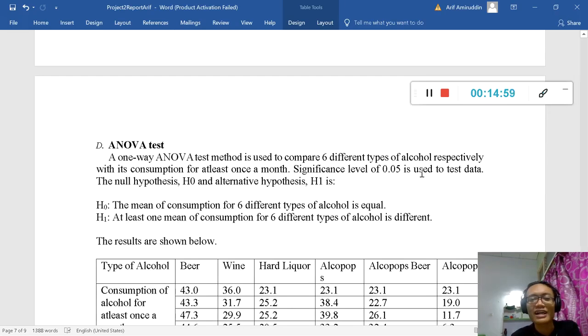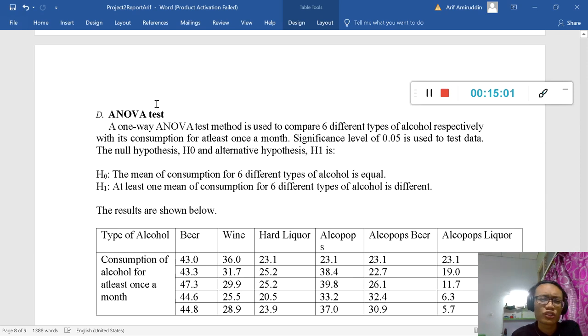And we go to the last test. The last test is actually ANOVA. It is a method to compare different types of alcohol. So we list 1, 2, 3, 4, 5, 6. We have 6 types of alcohol here, and each of its consumption, and we use a significance level of 0.05 to test the H0 and H1.